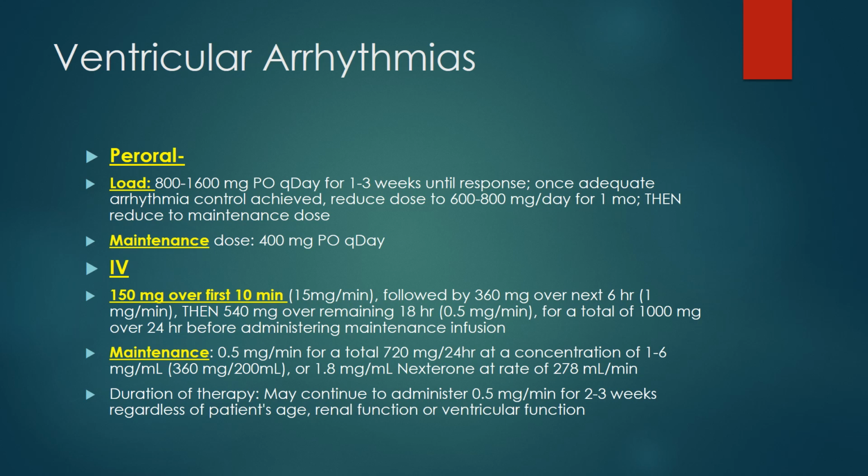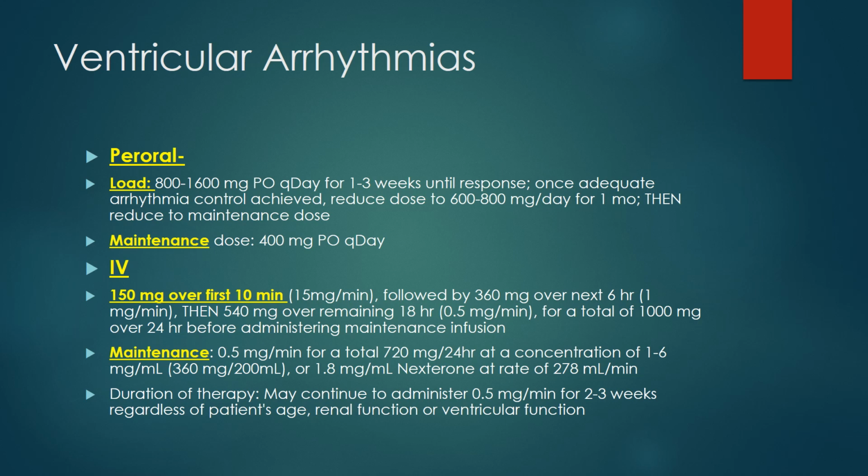So here we will see the peroral route and IV route. Peroral route: the loading is usually 800 to 1200 or 1600 milligram per oral for 1 to 3 weeks until response. Once adequate arrhythmia control is achieved, reduce dose to 600 to 800 milligram per day for 1 month. Then reduce to the maintenance dose. So first we give the loading dose for 1 to 3 weeks. Once the arrhythmia is controlled, we shift to 600 to 800 milligram per day for 1 month. So first 1 to 3 weeks, then for 1 month. Dose in the maintenance phase would be 400 milligram per oral.